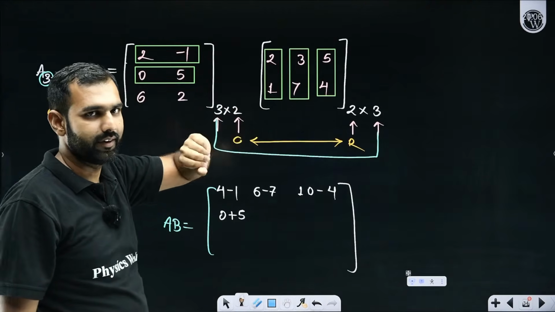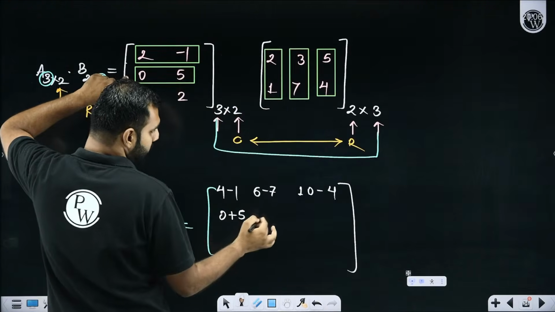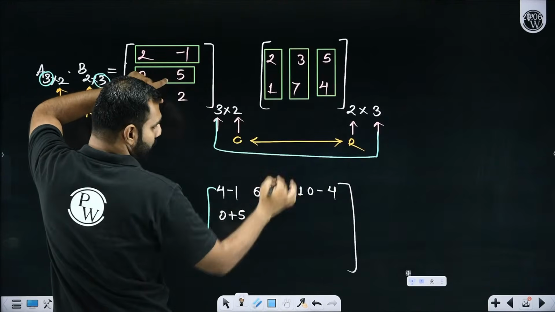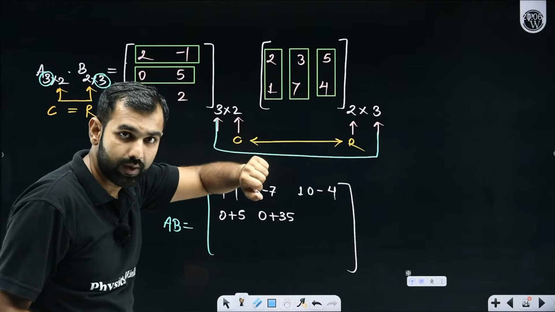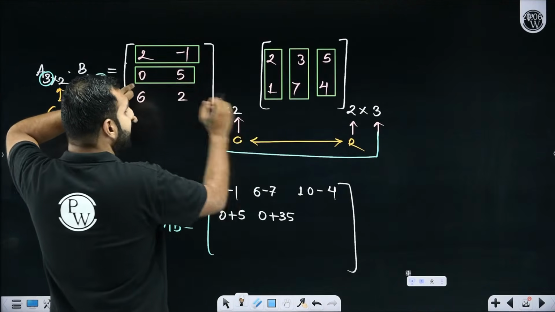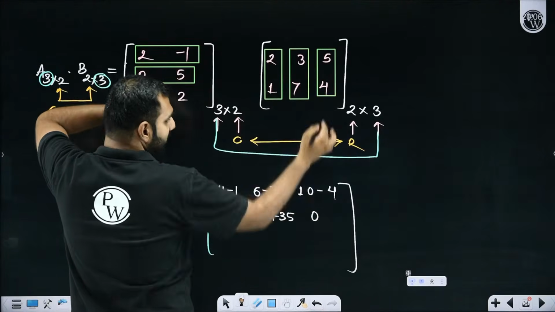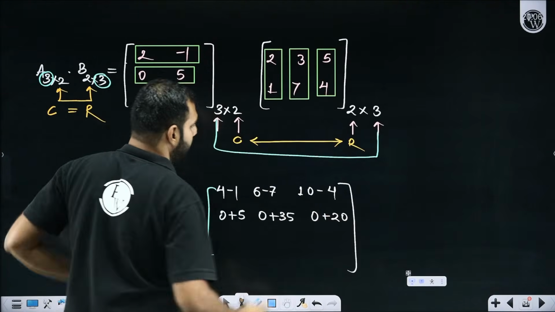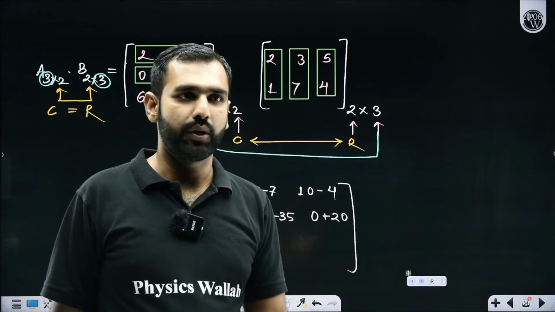Yes, definitely. Now 0, 5 with this 3, 7. So 0 into 3, that's again 0. 5 into 7, that's 35 and I'll add them up. Getting it or not everyone now? 0, 5 with 5, 4. So 0 into 5, that's again 0. But 5 into 4, that's 20. I'll add it up. So that's how I got the second row, all the 3 columns.